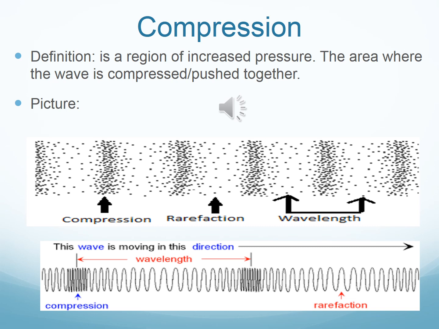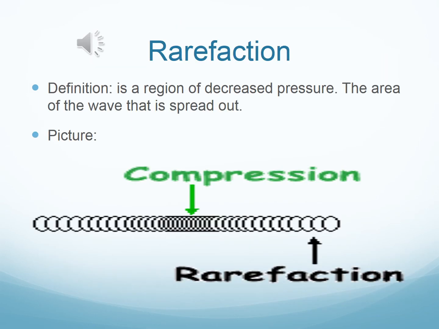Compression is a region of increased pressure, the area where the wave is compressed or pushed together. If you take a look at the pictures below, do you see where the dots are really pushed together or tight together? That's called a compression. If you look at the slinky, the area of the slinky that is pressed together, that is called a compression. So areas that are extremely close together are compressed. That's called a compression.